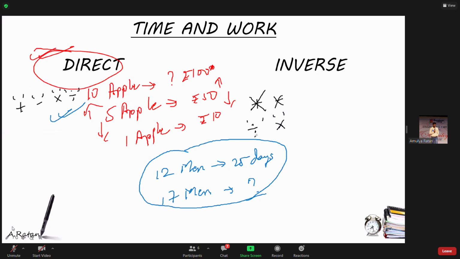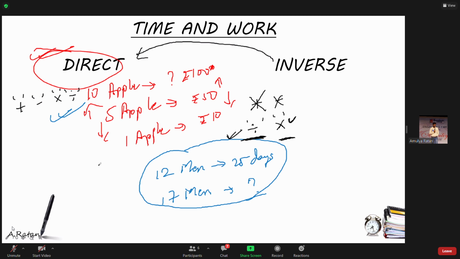And how is it valid? If you are dividing one entity by some constant number, the other entity you have to multiply by that number. Or if you are multiplying one entity by some constant number, the other entity you have to divide by that number. So inverse proportion becomes somewhat tougher than direct proportion. So when you feel that inverse proportion is becoming tough, you can convert it into a direct proportion to make it easy.